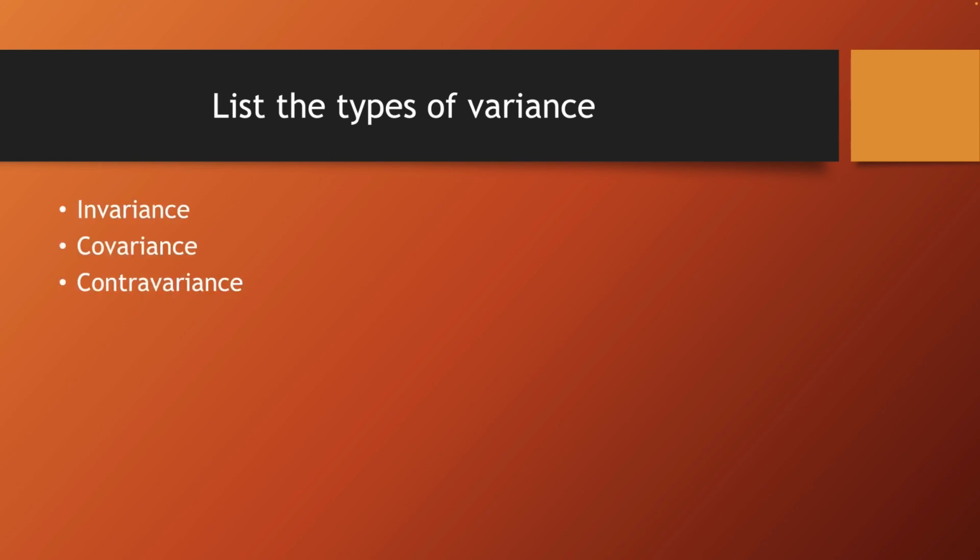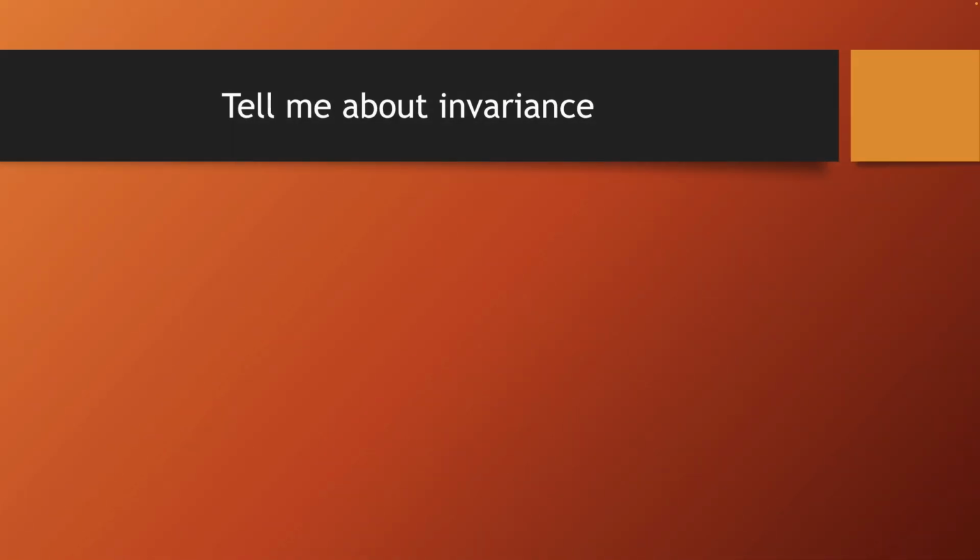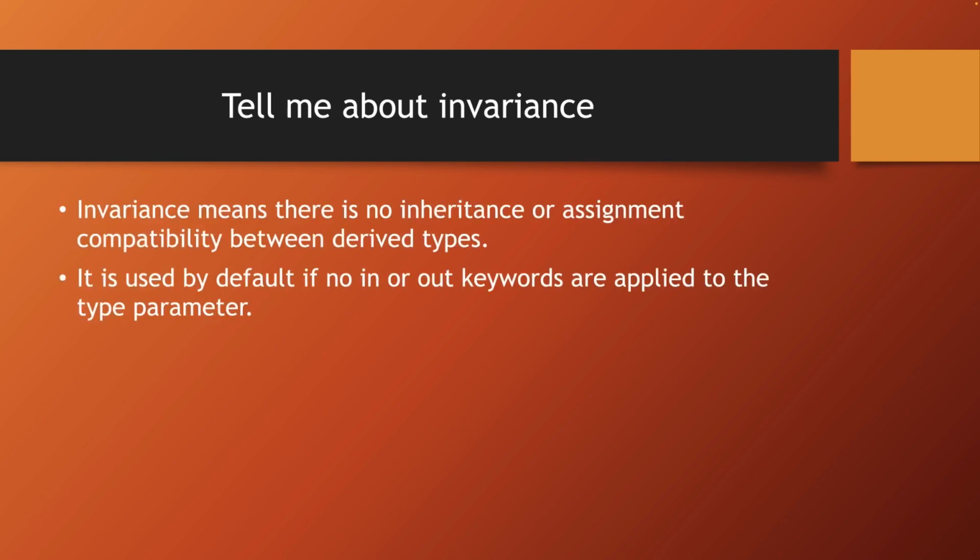There are three kinds: invariance, covariance, and contravariance. Explain invariance. Invariance means no inheritance or assignment compatibility between derived types. It's used by default if no keywords in or out are used on the parameter.